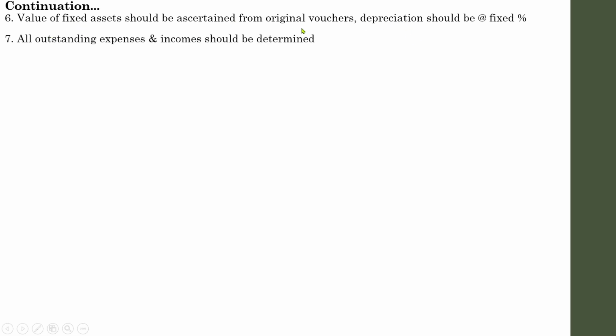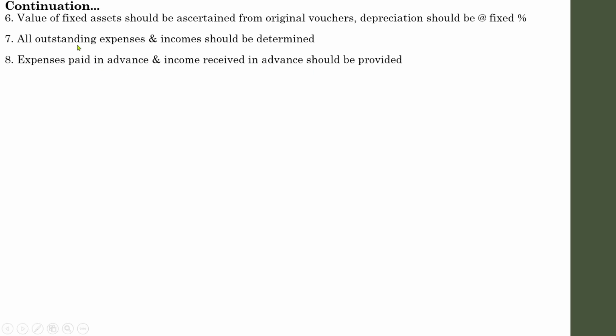Next one, all outstanding expenses and incomes should be determined. Usually in every business there will be outstanding expenses and outstanding incomes. That has to be identified, either on the basis of any vouchers or on the basis of any contracts you can maintain. Next one, expenses paid in advance and income received in advance should also be provided.